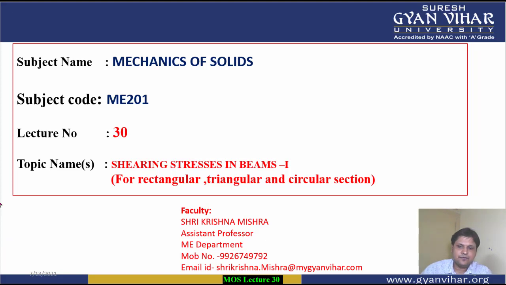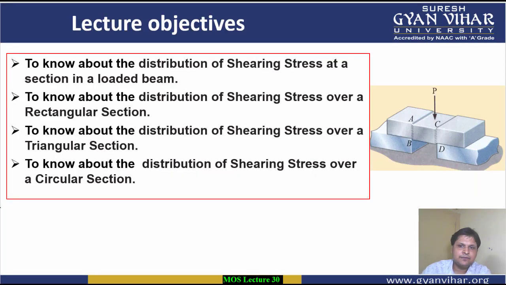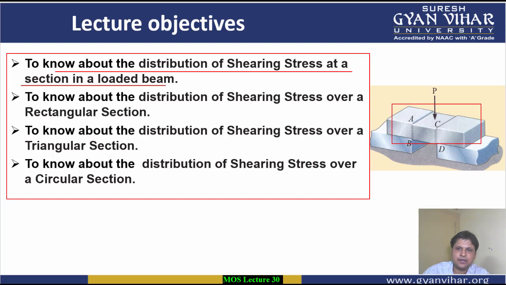So let's start. First of all, let's see what are the objectives of today's lecture. The objectives, students, of today's lecture are: first, to understand about distribution of shearing stresses at a section in a loaded beam. For example, if such is the situation, we are considering a very small portion and it is supported here and here.